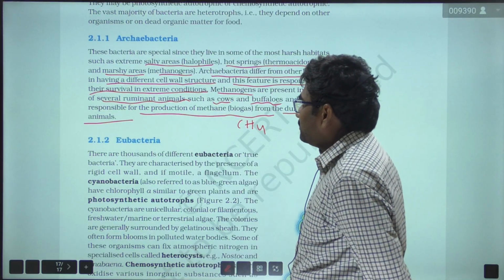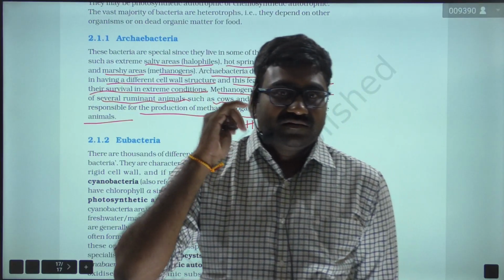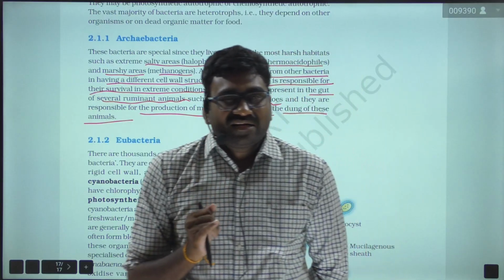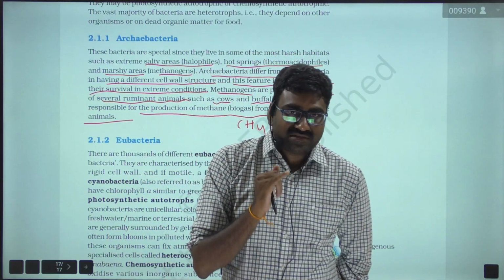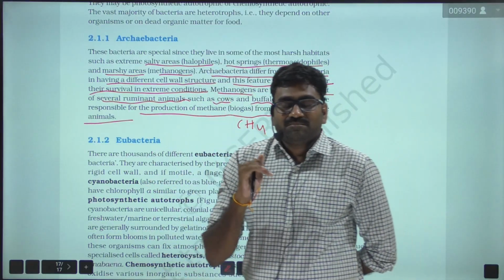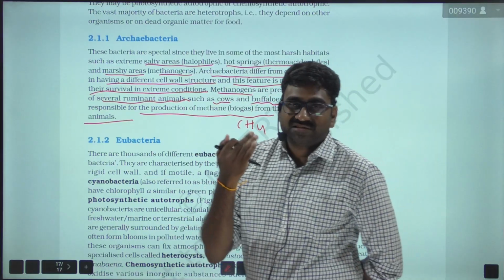Okay, so this is about the archaebacteria. So we have to remember the halophiles, thermoacidophiles, methanogens. Halophiles means archaebacteria which can survive in extreme salt conditions, thermoacidophiles means bacteria which can live in high temperatures, hot springs, and methanogens means marshy areas.